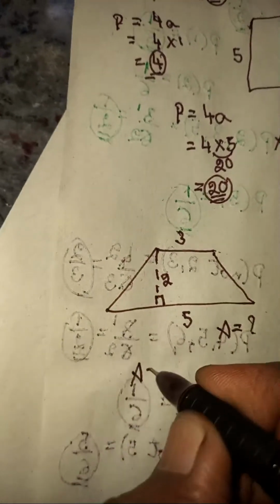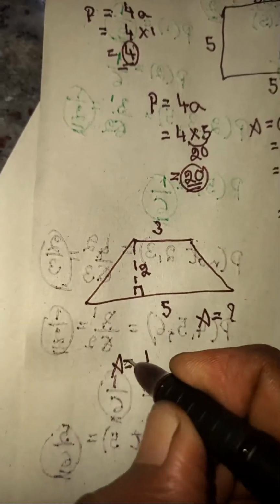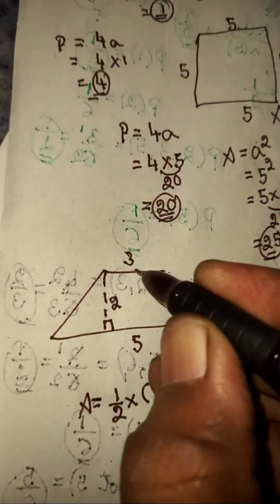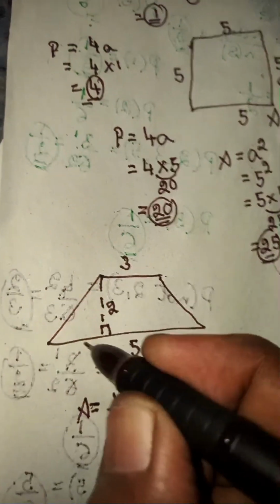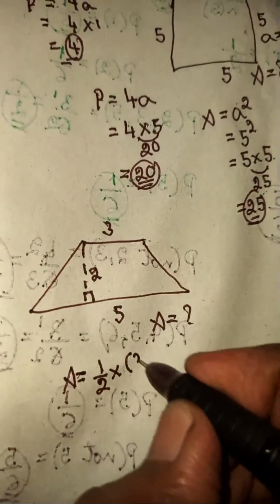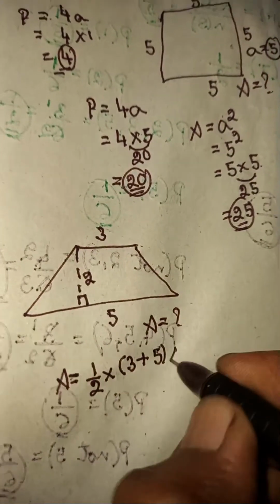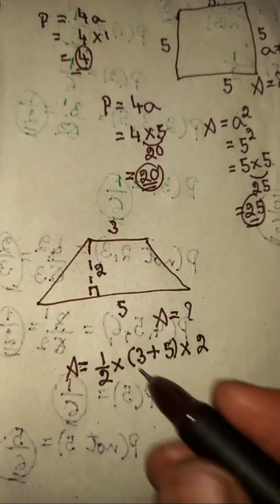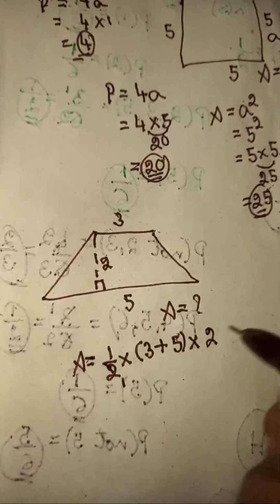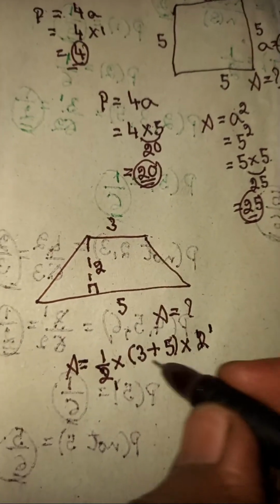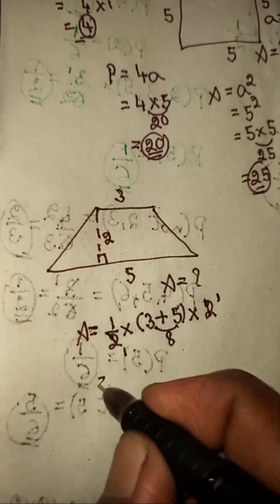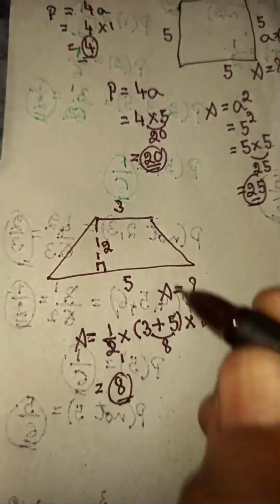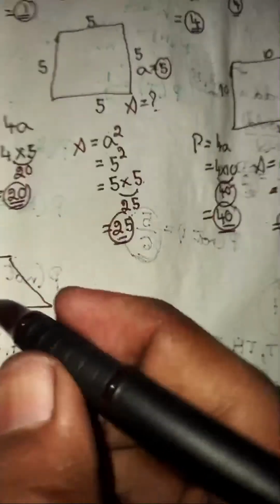Area equals half times the sum of the parallel sides, that is this side and this side, both summed: 3 plus 5, times this perpendicular height, which is 2 units. You can divide 2 by 2 once, and 3 plus 5 becomes 8. So 8 square units is the area of this trapezium.